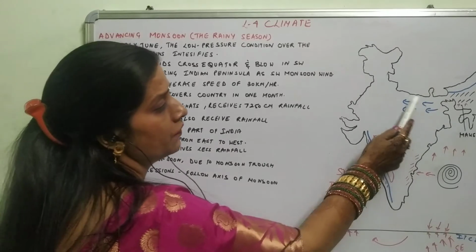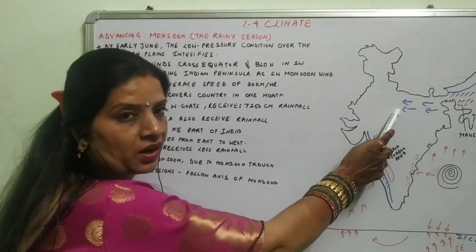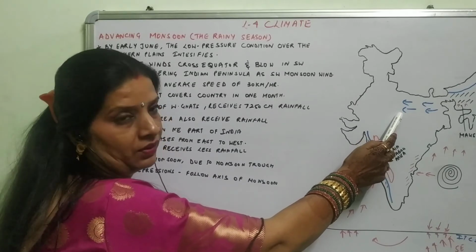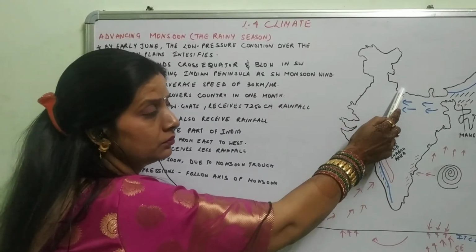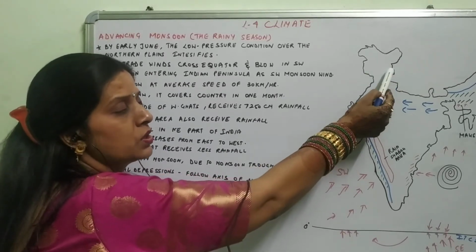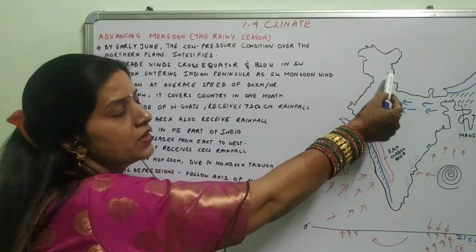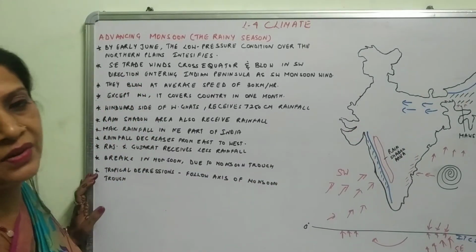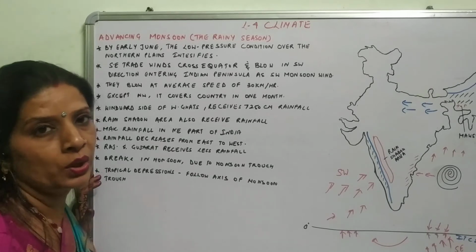When this monsoon trough is in the Ganga plains, it brings floods and heavy rainfall in this area. When it reaches the Uttarakhand state or the upper Himalayas, there also it causes heavy rainfall. Rivers bring floods to the plain areas. But the floods brought by the rivers also enrich the soil.